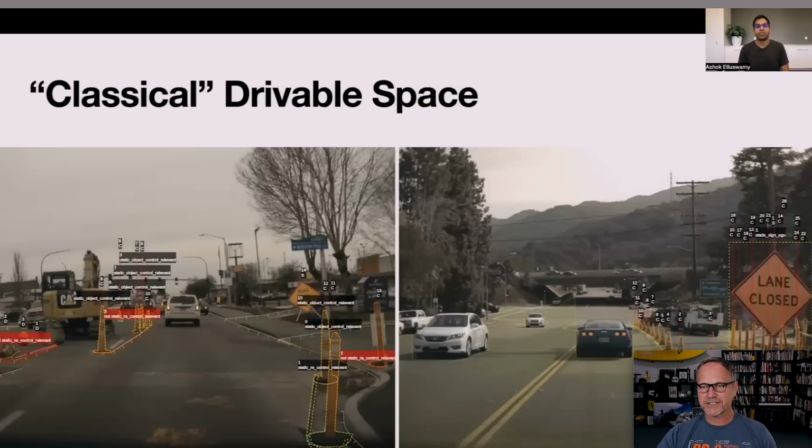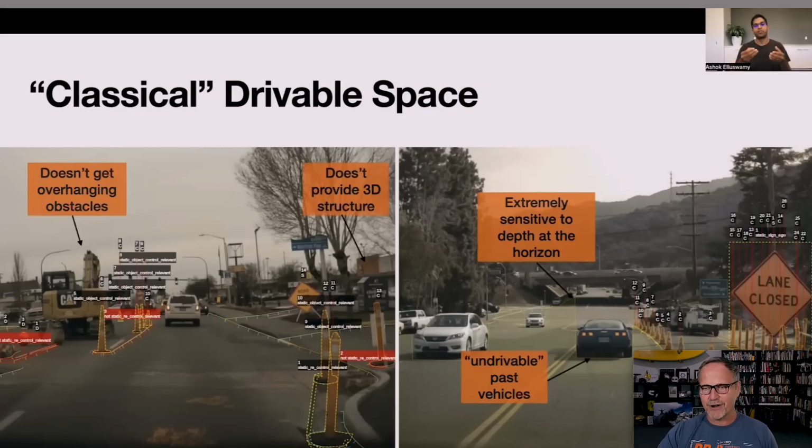All right, so Ashok starts off with the classical drivable space, the state of the art from a few years ago, which basically breaks everything down in what he calls the UV space, but it's basically the image space. So it breaks everything down by pixels. It just looks at it as a flat screen and says, where can I drive? Where can I not drive? So you see things like automobiles, cars, etc., and it says, can I drive here or can I not drive here? That's the classical drivable space situation.